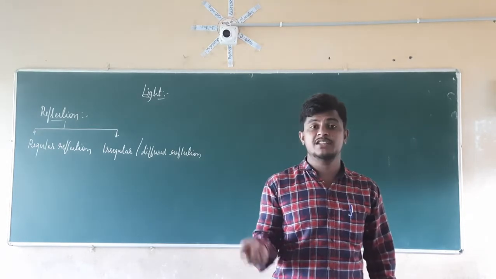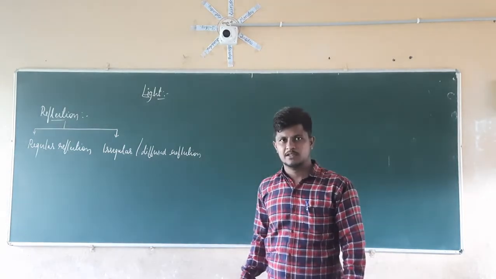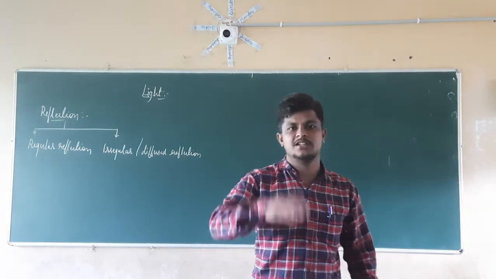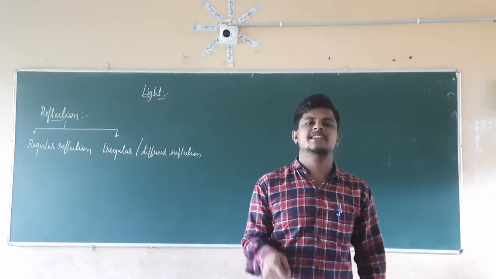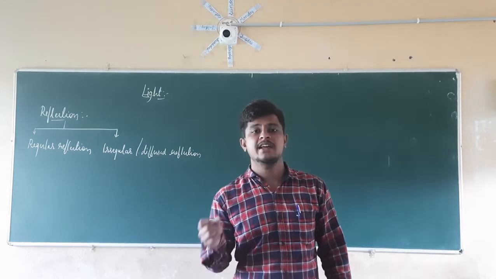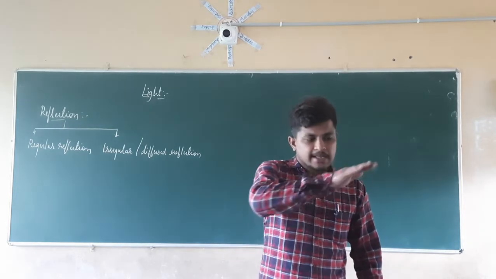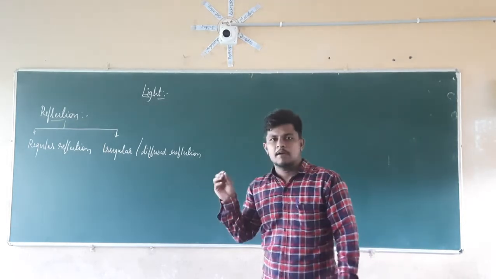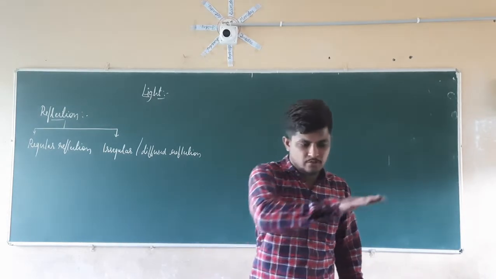So initially whatever image you are seeing is the example of regular reflection. When we throw a stone into the water, it starts to move, and then you are not going to see your image correctly, then it is an example of irregular reflection. So in general, regular reflection is what? The water body is stationary. So whatever object or mirror you take, it should be smooth to get the regular reflection.